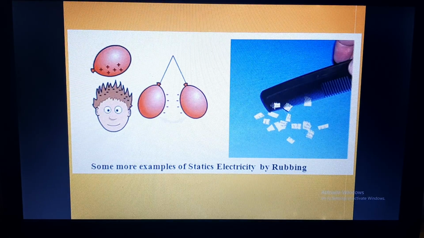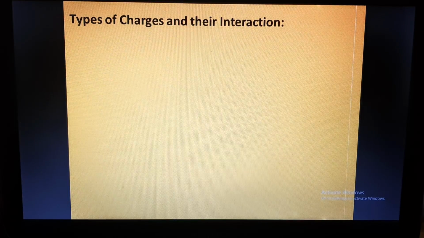During dry winters, you must have observed when you are removing or putting on your winter clothing, or if you are under a mink blanket, sometimes you see a little bit of sparks. How are these sparks being created? Because of the static electricity which has occurred because of the rubbing.